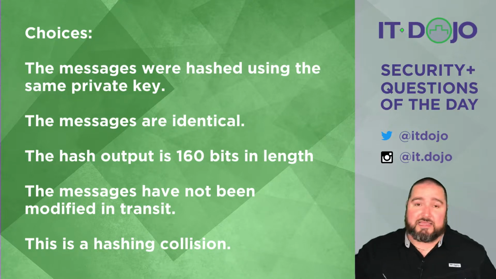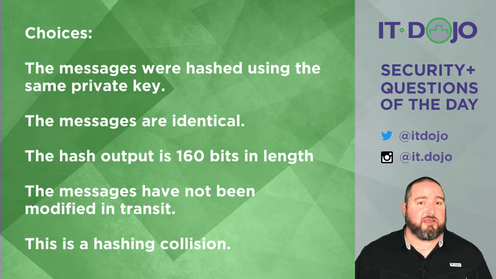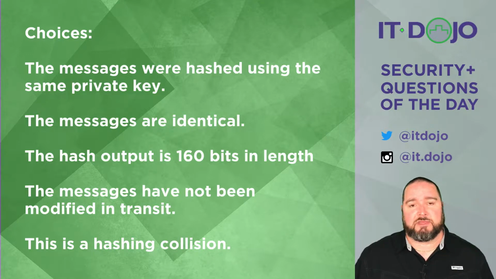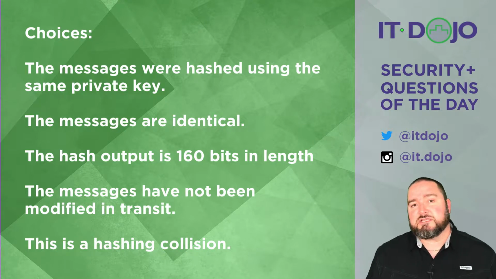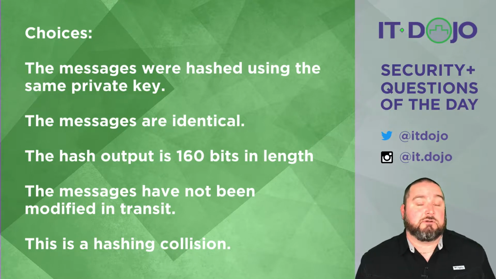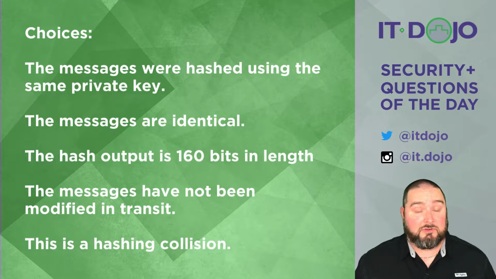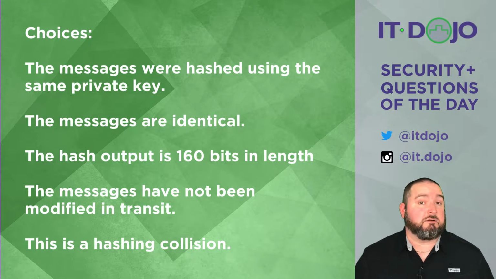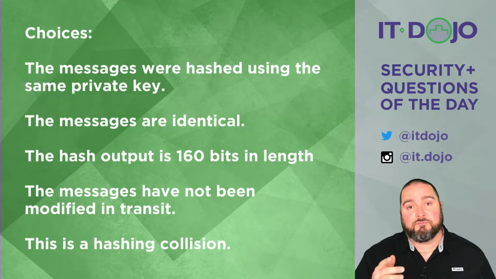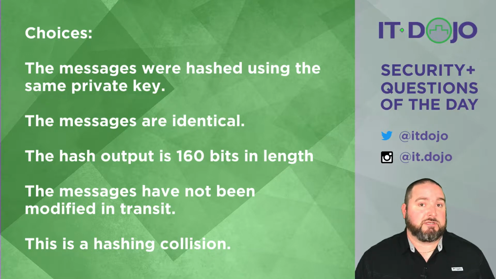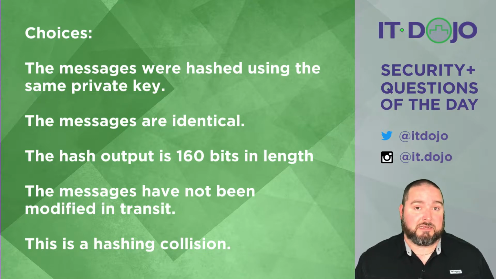Choice number 1 says that the messages were hashed using the same private key. No, we don't hash messages with private keys, so that can't be right. Choice number 2 says that the messages or the files are identical. No. In fact, it says in the question that they are different files. This is message1.bin and message2.bin. This is not a case where the 2 files are just the same file with a different file name. So these are actually 2 distinctly different files. So no, they're not identical files.